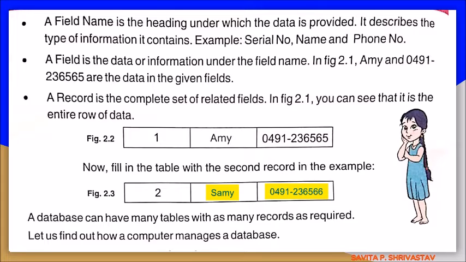A record is a complete set of related fields. In Fig 2.1, you can see that it is the entire row of data. For example, in Fig 2.2, we can see 1, ME, 0491236565 is one complete record. Now, fill in the table with the second record, as given in Fig 2.3. 2, Semi, 0491-236566 is the second record. A database can have many tables with as many records as required.